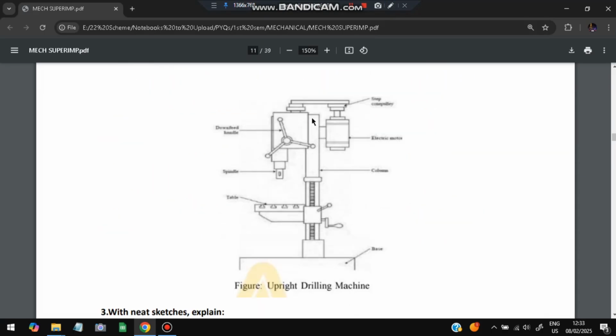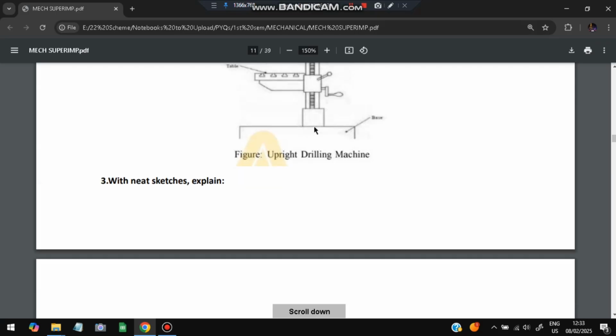From here the drilling happens, and here are the spindle and the downfeed handle, and here is the electric motor, and here is the column, and this is the base, and this is the table, and this is the handle to rotate it. So these things you need to make for the drilling machine.